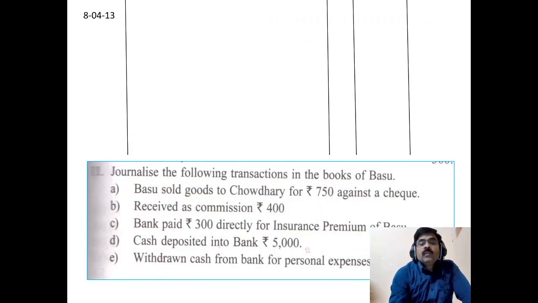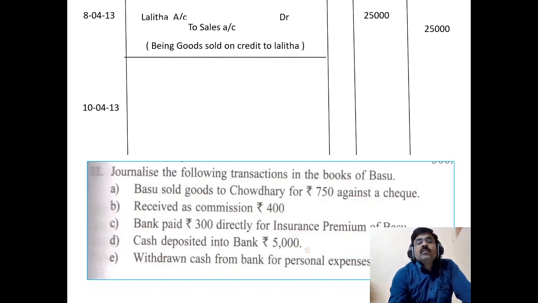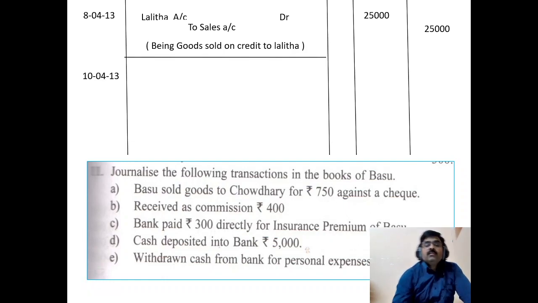Here on 8th of April, what is the transaction? Goods sold to Lalita. It is also a credit transaction. Lalita account debited and sales account will be credited. Being goods sold on credit to Lalita. Next on 10th, sales returns.